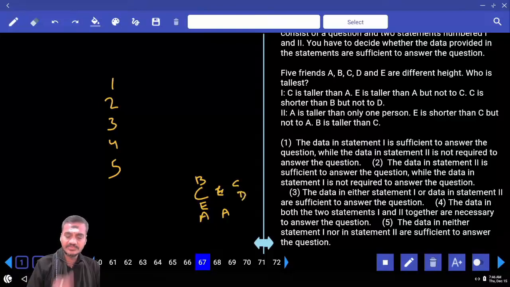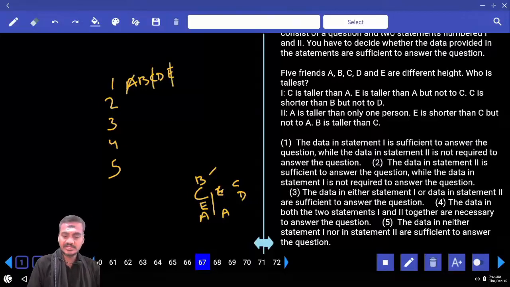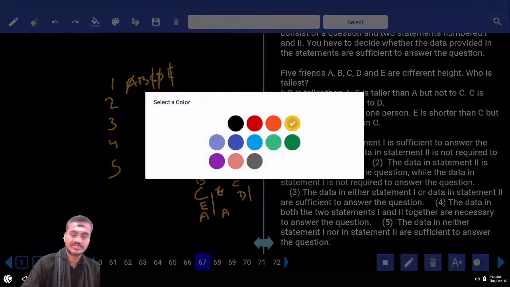C is shorter than B, but taller than D. Now the question is about who is the tallest. A, E and C cannot be the tallest because these 3 persons are shorter than B. And at the same time, D is shorter than C. Hence, D cannot be the tallest. Then who is the tallest here? B. Are you getting the answer or not? Hence, 1 alone is sufficient as of now.